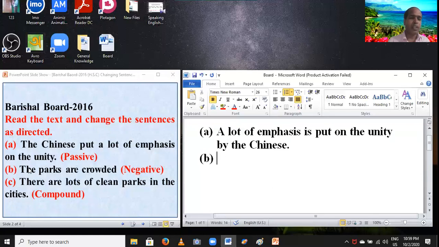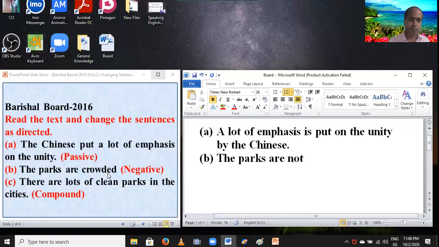Question B. The parks are crowded, negative. Dear students, if you find subject plus auxiliary verb, while changing into negative, you have to set the negative word not after the auxiliary verb. First, you have to write subject and verb: the parks, P-A-R-K-S, the parks are not, and then you have to set the keyword.